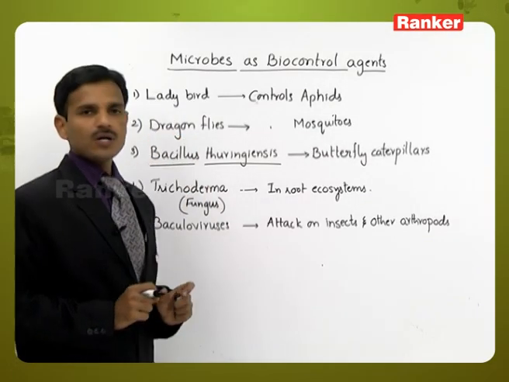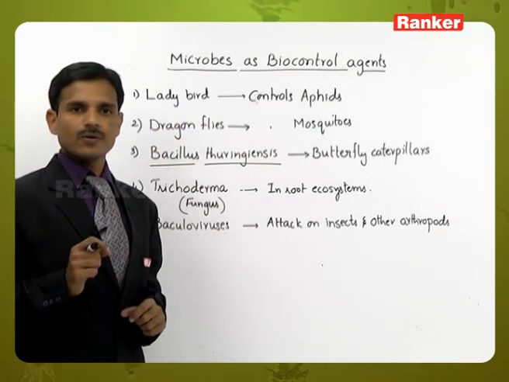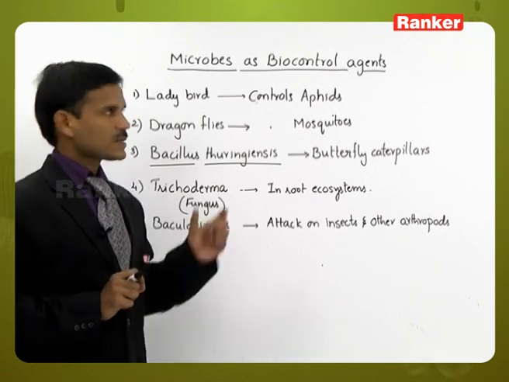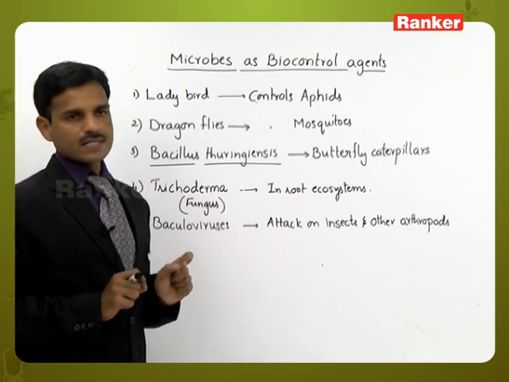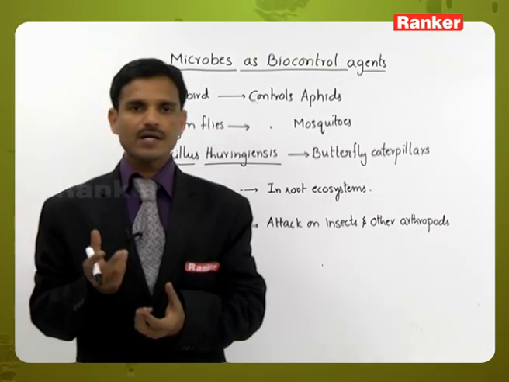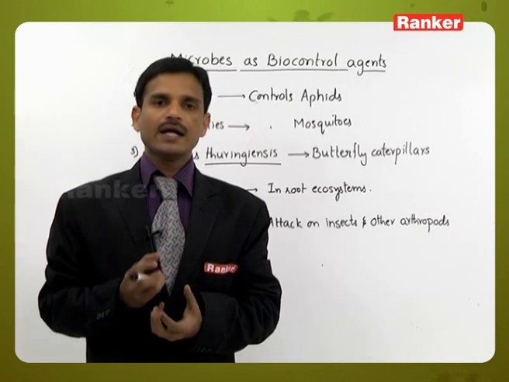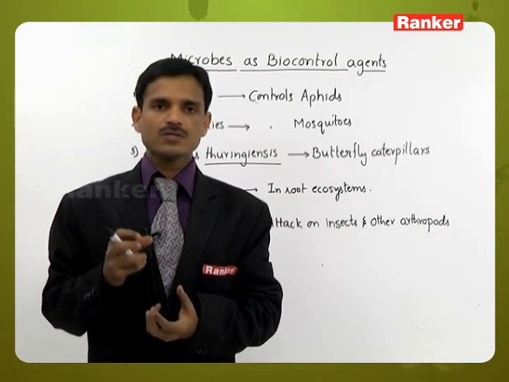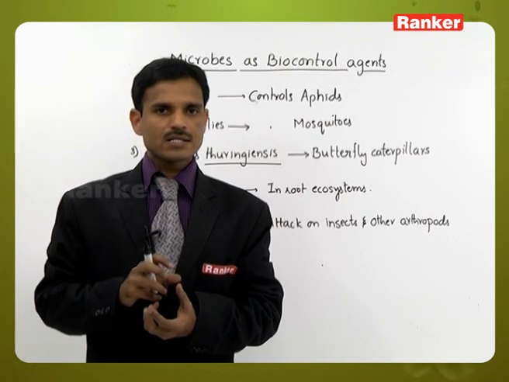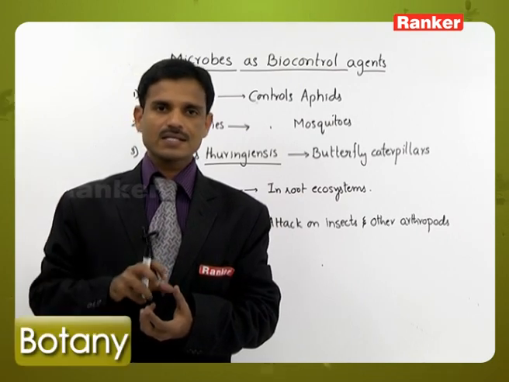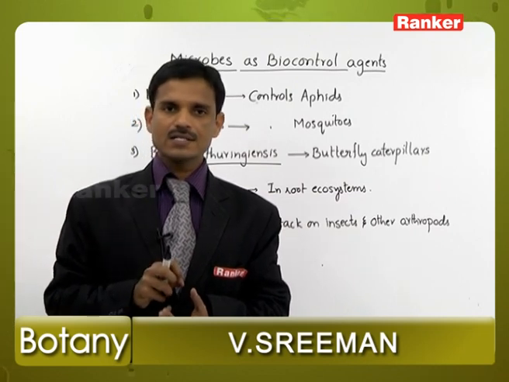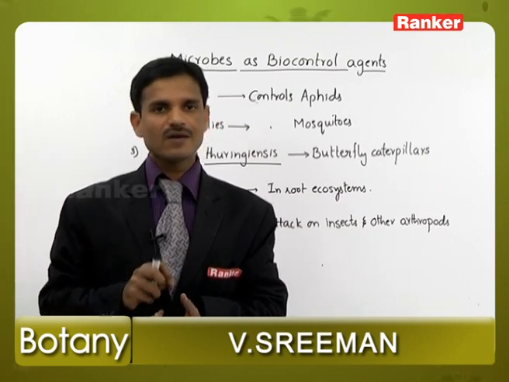Microbes as biocontrol agents. Microbes, or biological organisms, are also used as biocontrol agents. Generally, for the improvement of food quality or for high yields, we are using so many chemicals. These chemicals are synthetic: chemical fertilizers, chemical pesticides, chemical weedicides.